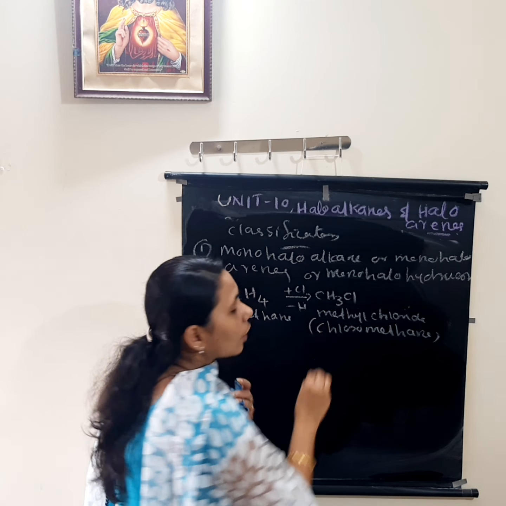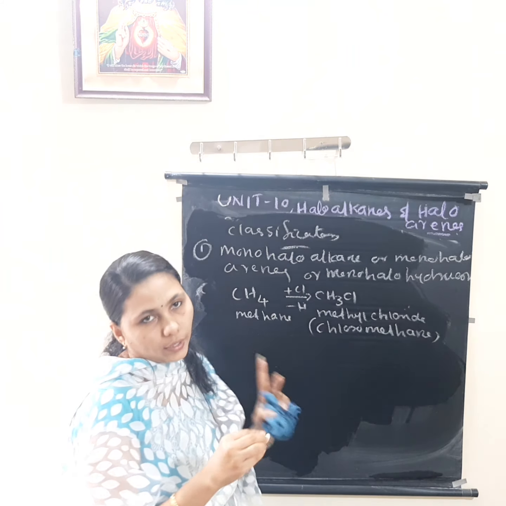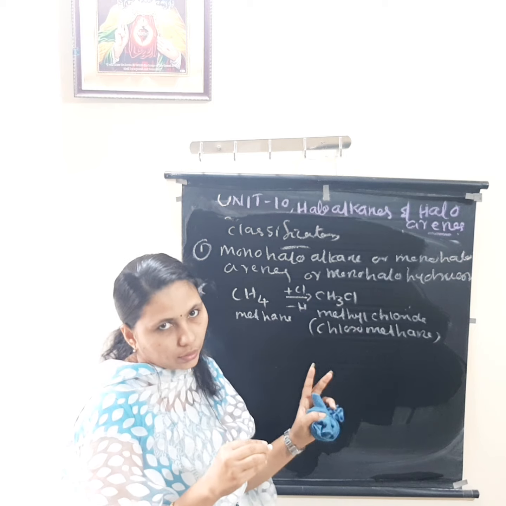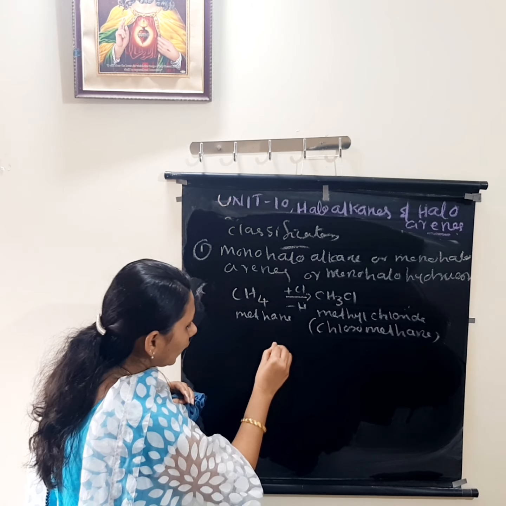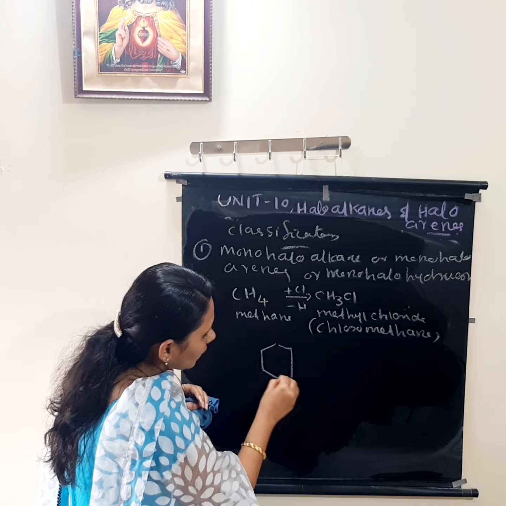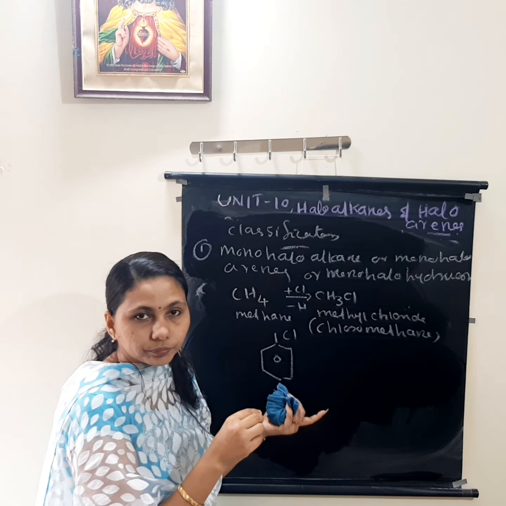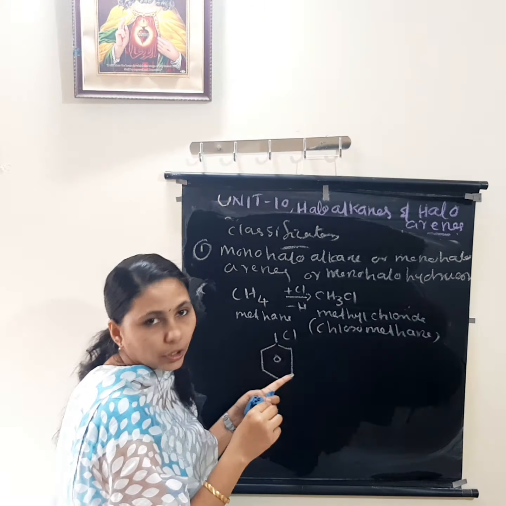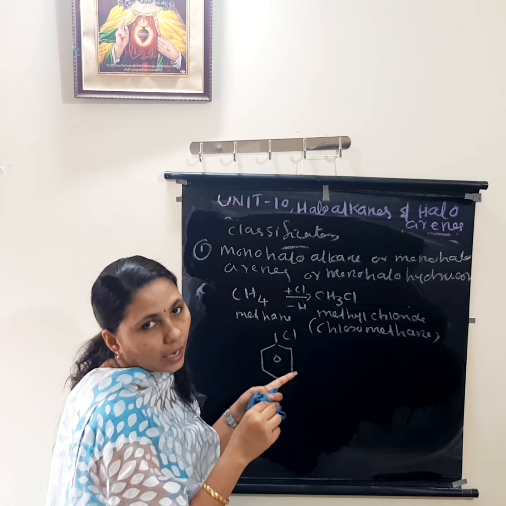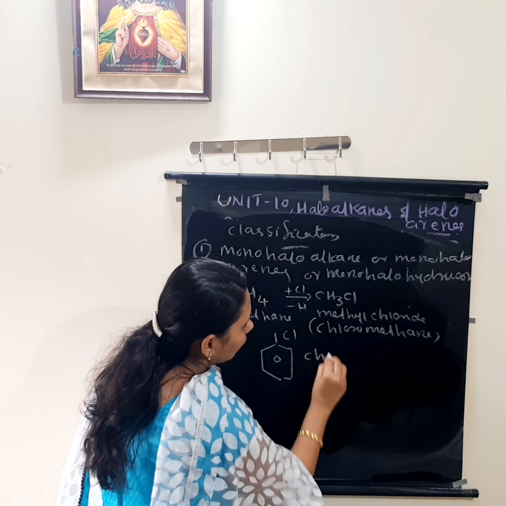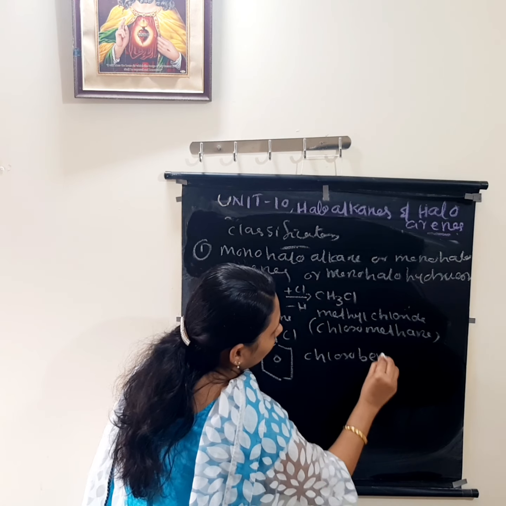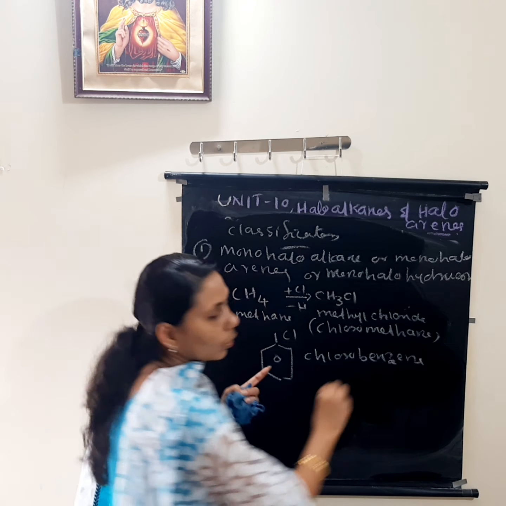Chloromethane. How many halogen atoms are there? It is one. Monohalo means one halogen atom will be there. If it is monohaloarene, how will we write it? Benzene plus one halogen atom. I'm not writing the reaction. One halogen atom, so it is monohaloarene. What is the name of this compound? Chlorobenzene.